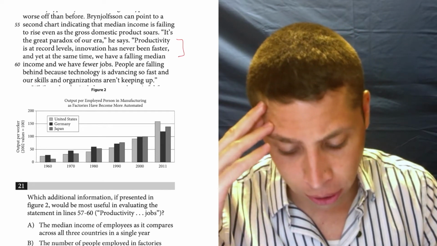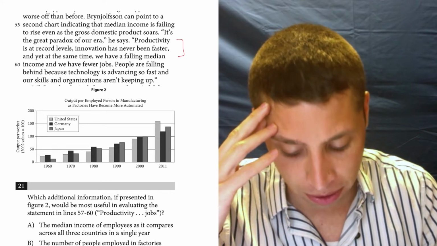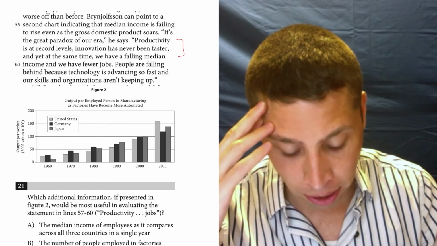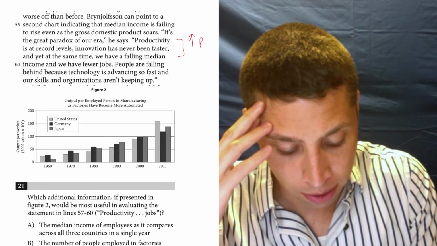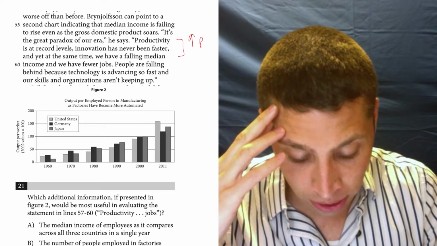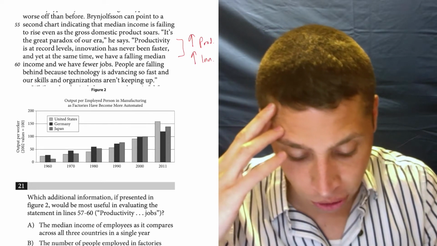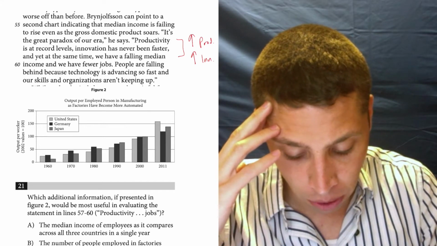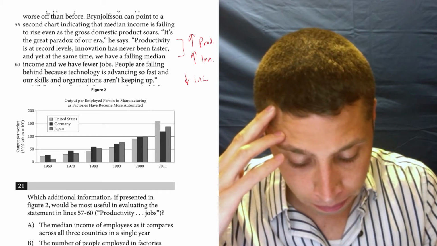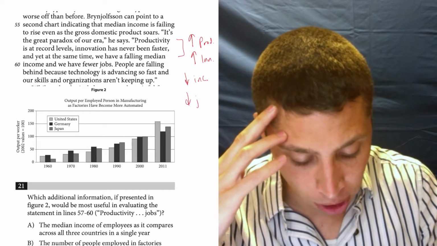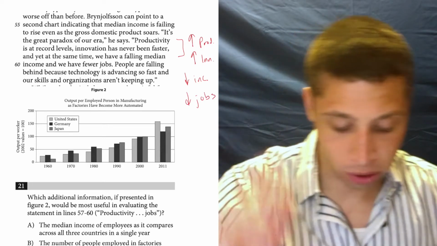Brynjolfsson can point to a second chart indicating that median income is failing to rise even as the gross domestic product soars. It's the great paradox of our era, he says. Productivity is at record levels, so high productivity. Innovation has never been faster. High innovation. Productivity. Innovation. And yet at the same time we have a falling median income, so low income. And we have fewer jobs. People are falling behind because technology is advancing so fast and our skills and organizations aren't keeping up.